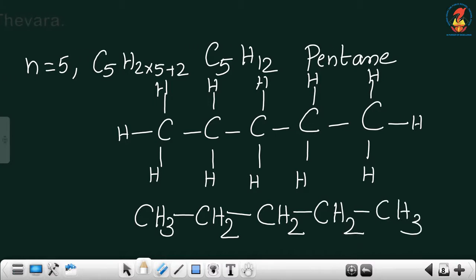You have to count the number of carbons and hydrogens and see that the condensed formula and the structural formula numbers match with that in the molecular formula, C5H12. Okay, so this is pentane.